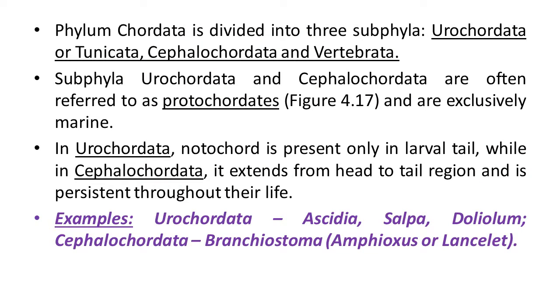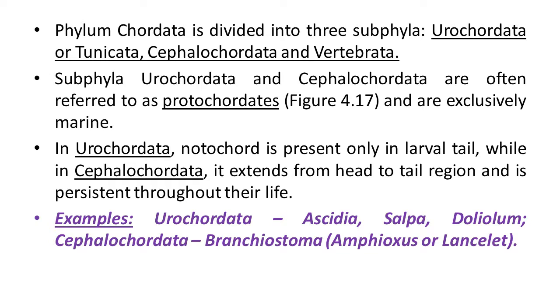Some features of phylum Chordata. If we classify the phylum Chordata for our study convenience, it is divided into 3 subphyla. Which are these 3 subphyla? First is Urochordata, also known as Tunicata. Second, Cephalochordata, and third, Vertebrata.